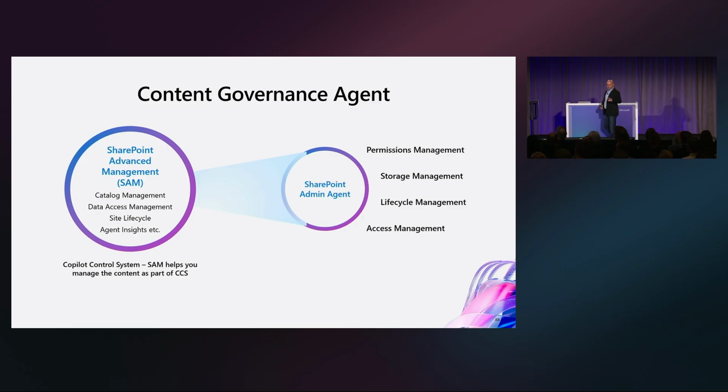So Content Governance Agent is a really, really big leap forward, in our opinion, to really help you govern this content at scale really quickly. It's going to start out with 4 different things, so 4 different categories of skills. Permission management is one. You will have access to all your permissions reports and all the data across the board.